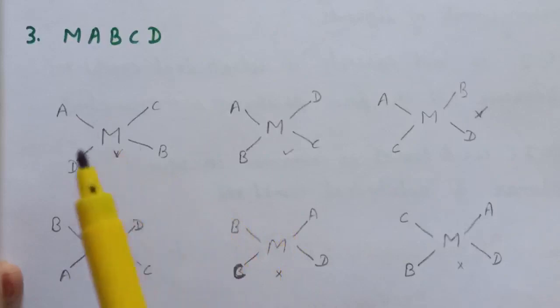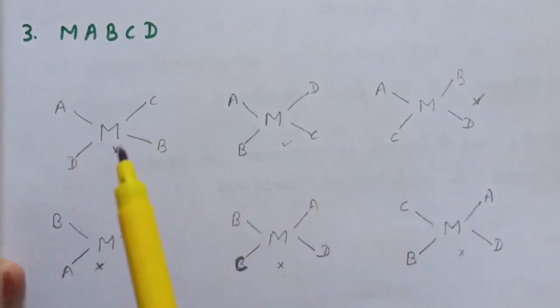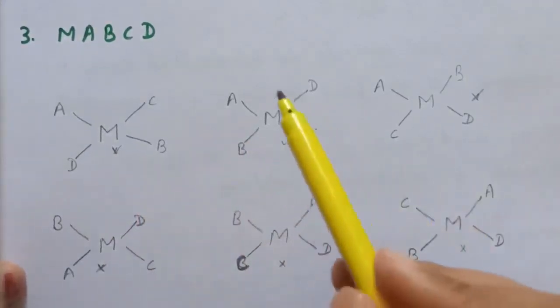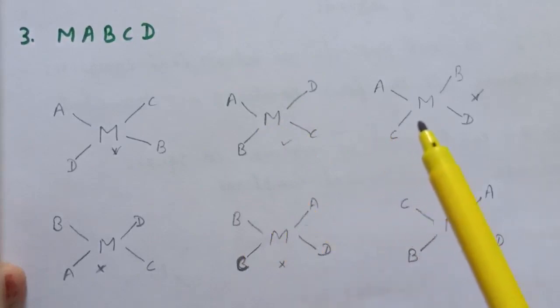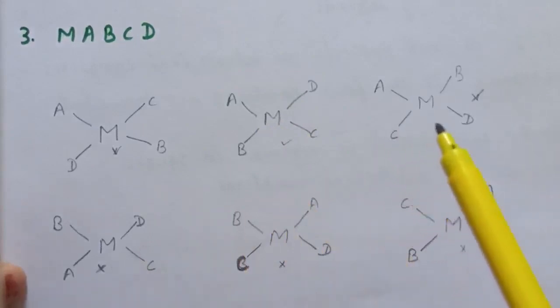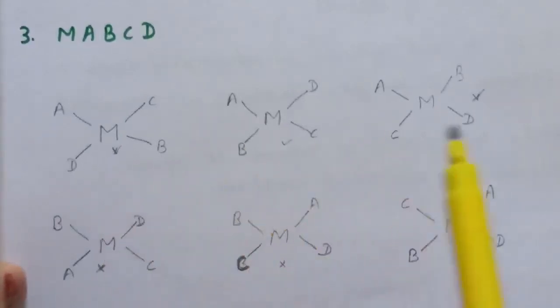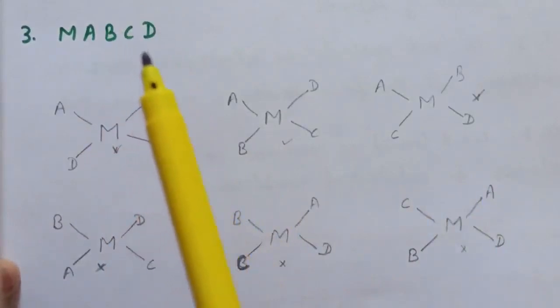Now in these complexes, these two are the same, so we cannot count both, so only one will contribute towards geometrical isomerism. Similarly, this complex is similar to that complex. So again only this one will contribute, this we will neglect, and the third complex is similar to this complex. So only this will contribute, not this complex. So here there are a total of 6 structures, out of which only 3 will contribute. So in the MABCD type we have 3 geometrical isomers.